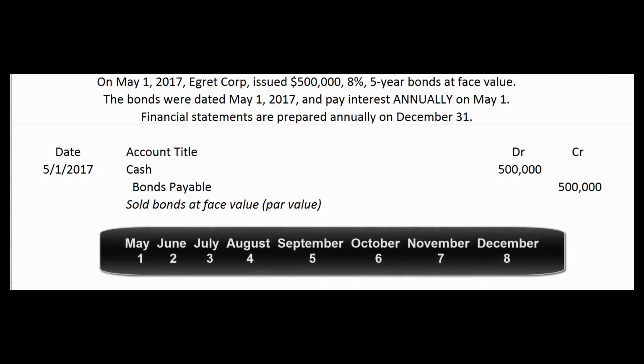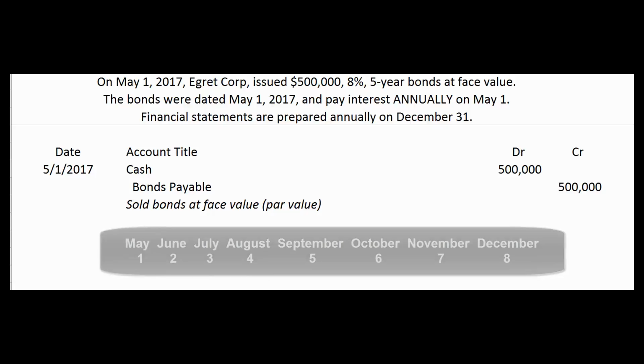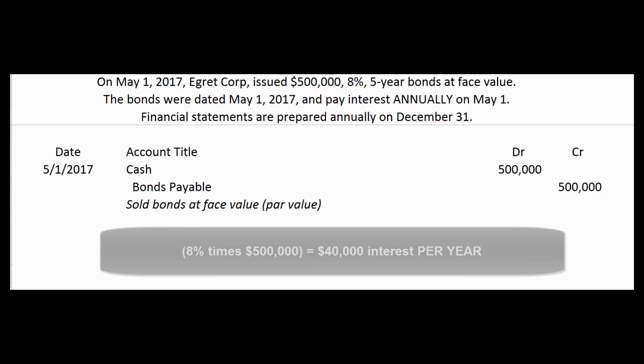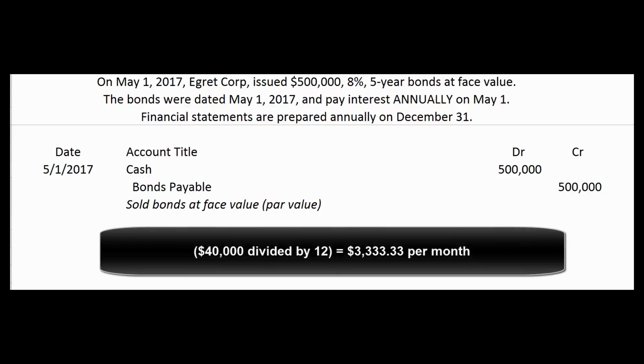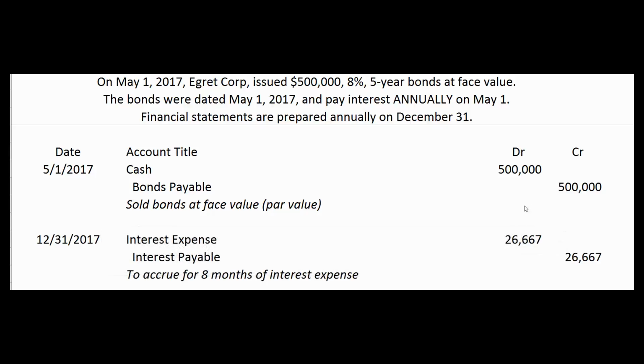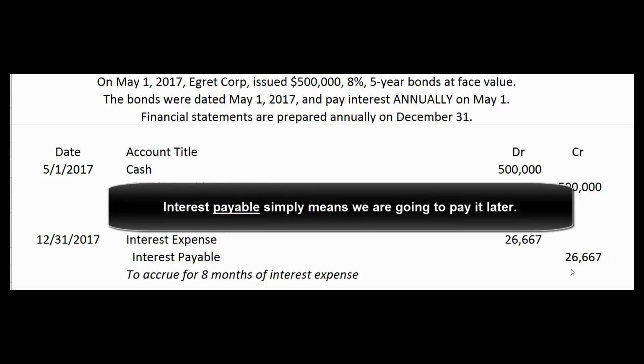Hopefully you got that 8 months have transpired. So let's take 8% times $500,000 and discover that annually the interest expense would be $40,000. $40,000 divided by 12 is $3,333.33 a month. Multiply that number times 8 because 8 months have transpired, and our amount of interest expense due at the end of 2017 is $26,667. So we're going to debit interest expense for $26,667 and credit interest payable.